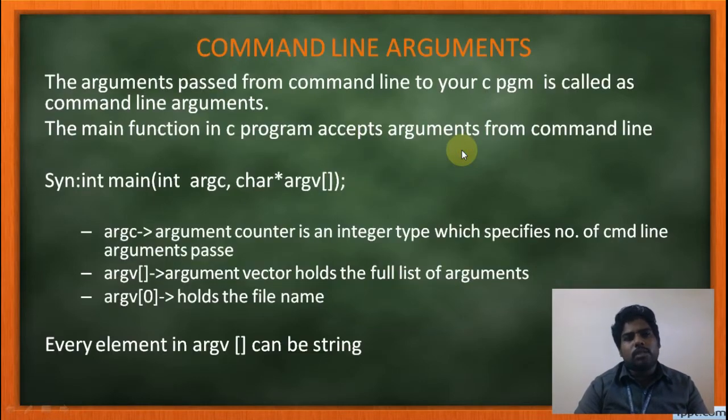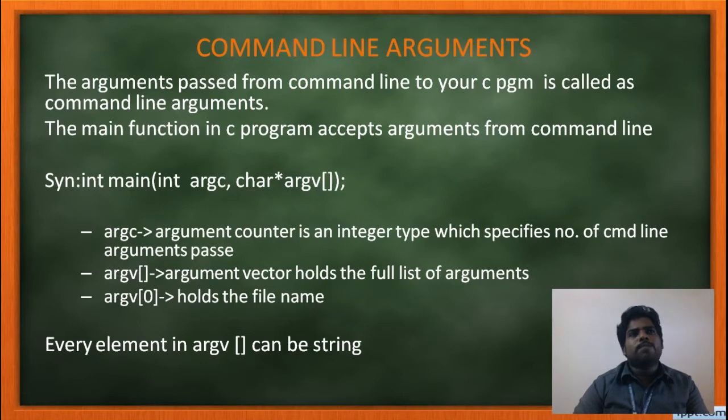Command line arguments are nothing but we can pass the arguments, or we can pass the input of your program from the command line itself. That is nothing but passing the arguments from the command line to the C program is known as command line argument. Passing the argument from command line to C program is known as command line argument.